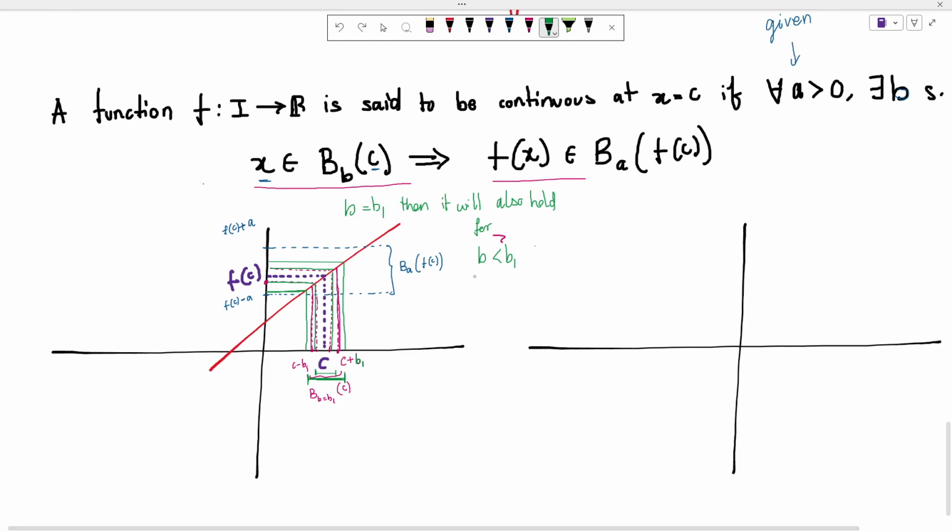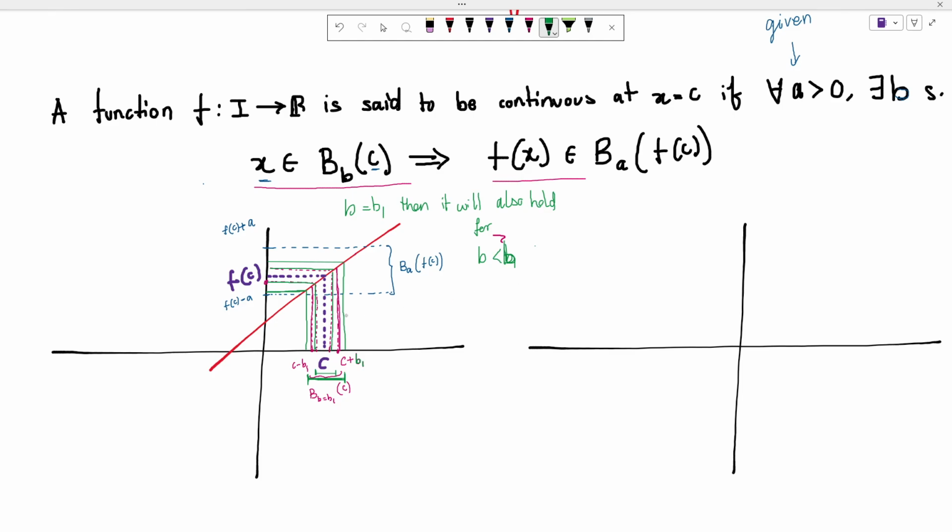So this is something that Sandeep sir asked, right? If this is my epsilon, if this is my delta, then is this the only value of delta that holds? No. If this condition holds for a particular b1, then it will also hold for any neighborhood that is smaller than the b1 neighborhood. So I hope this was clear.